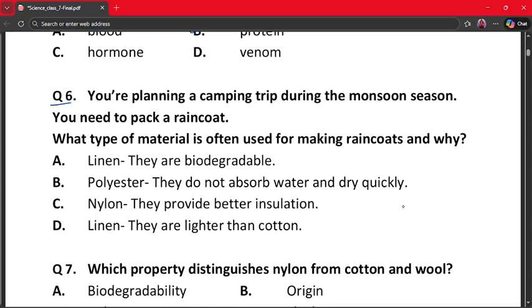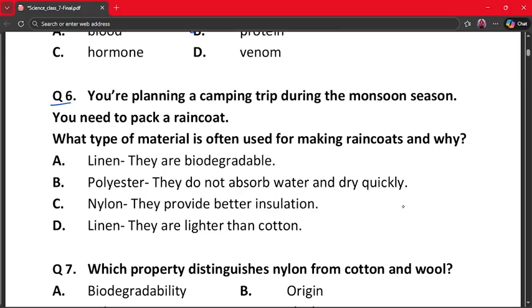You are planning a camping trip during the monsoon season. You need to pack a raincoat. What type of material is often used for making raincoats and why? A. Linen, they are biodegradable. B. Polyester, they do not absorb water and dry quickly. C. Nylon, they provide better insulation. And D. Linen, they are lighter than cotton.